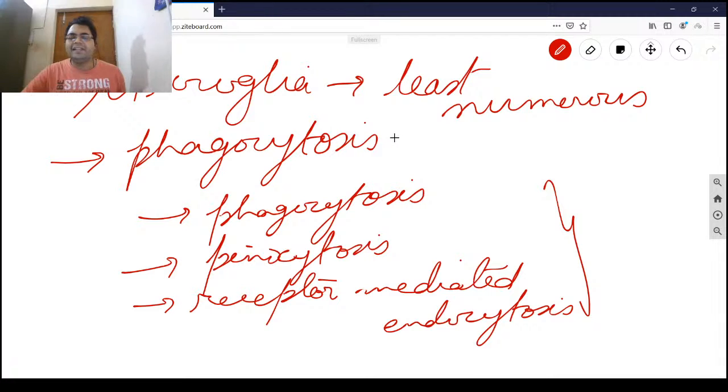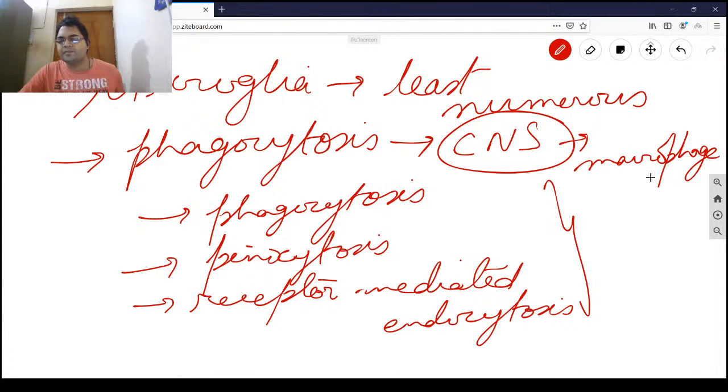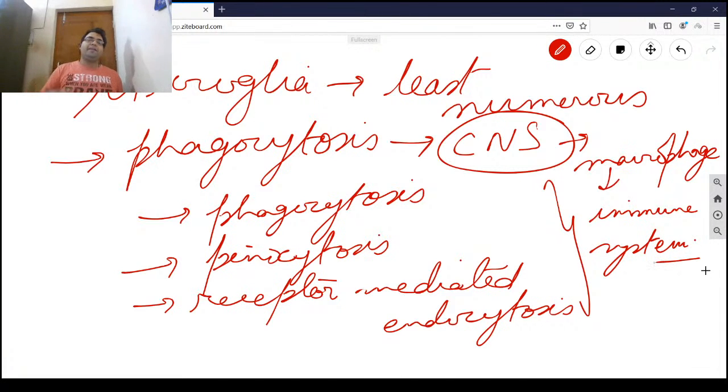So phagocytosis in the CNS is the work of microglia. It's a type of macrophage. It forms the immune system of the human brain, immune surveillance, which is extremely essential, because you cannot let the brain be susceptible to any kind of risk regarding microorganism infection, right?